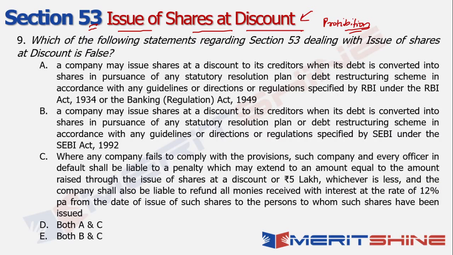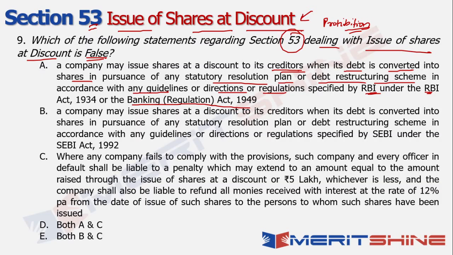Now, what does it say? Which of the following statements regarding section 53 dealing with the issue of shares at discount is false, right? What does it say? A company may issue shares at a discount to its creditors when its debt is converted to shares in pursuance of any statutory resolution plan or debt restructuring scheme in accordance with any guidelines or directions or regulations specified by the RBI under the RBI Act or the Banking Regulation Act of 1949. This is what is being talked about as far as option 1 is concerned.